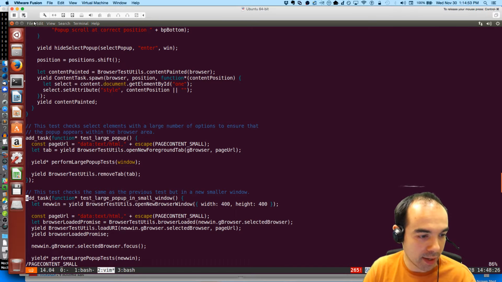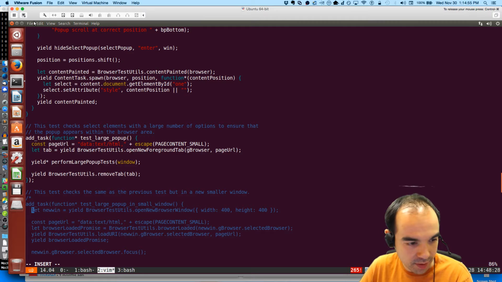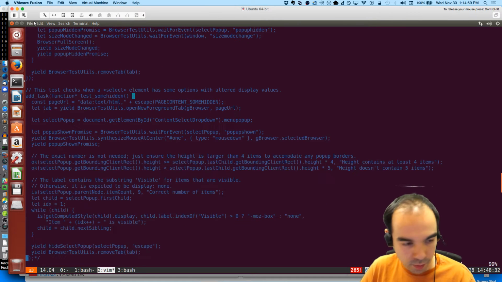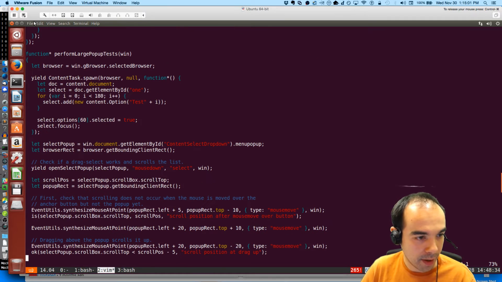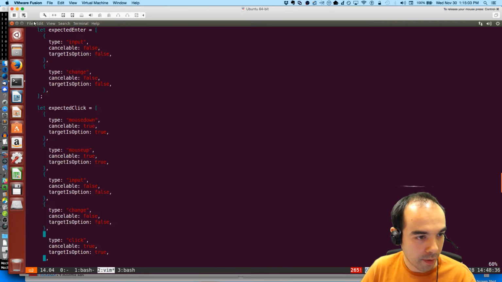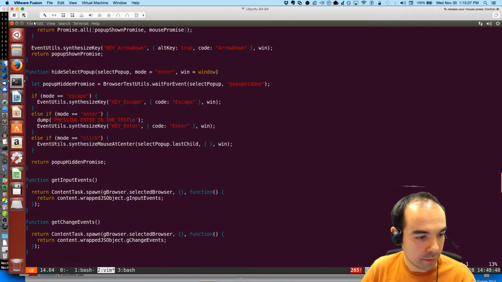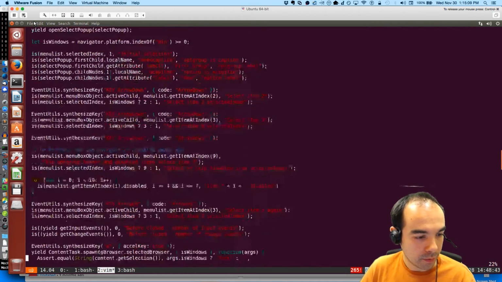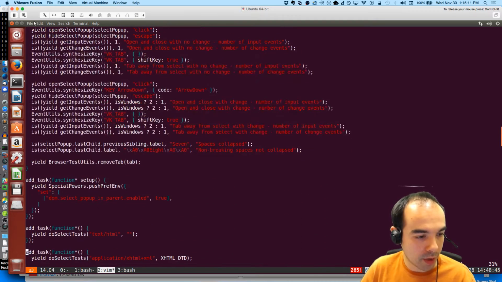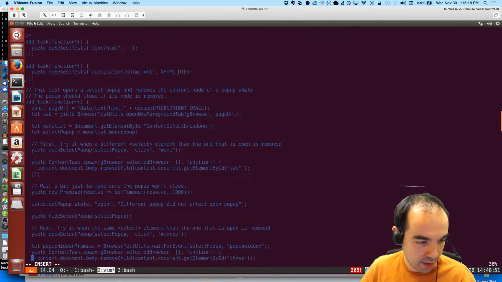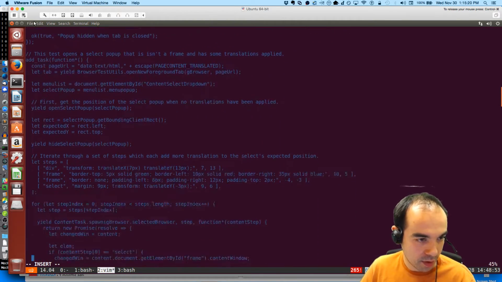So let's start by getting rid of all the other tests below and above this one test and seeing if the tests time out. I'm commenting out all the stuff that says add task except for the setup one, because setup one sets the conditions to make the test work.